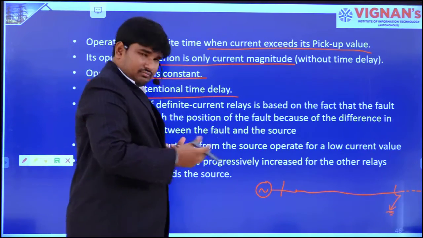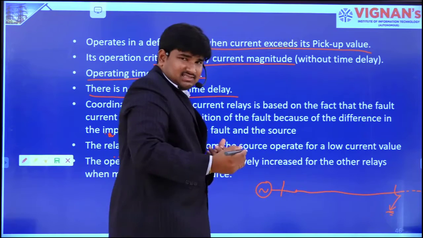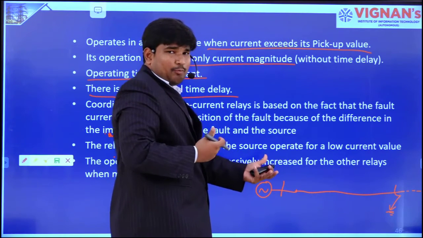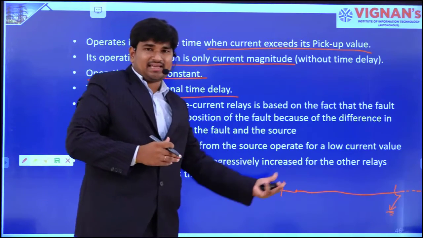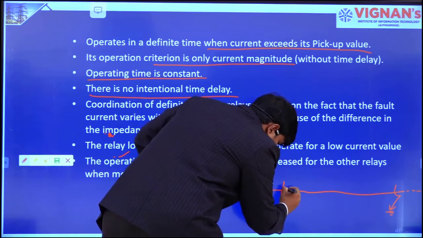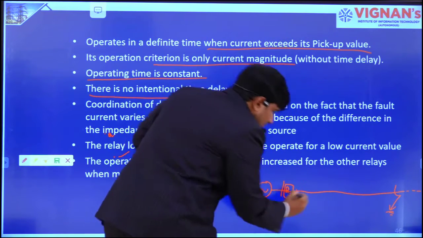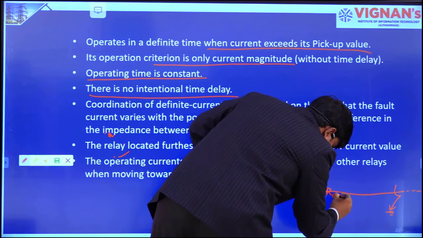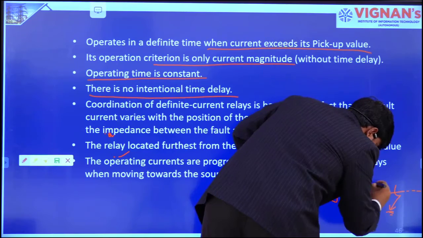Now, for protection purposes, we have placed relays or circuit breaker equipment at different locations of the transmission line as well as the generating station. Let me call this location 1, R1 relay 1. This is location 2, R2. And this is location 3, R3.